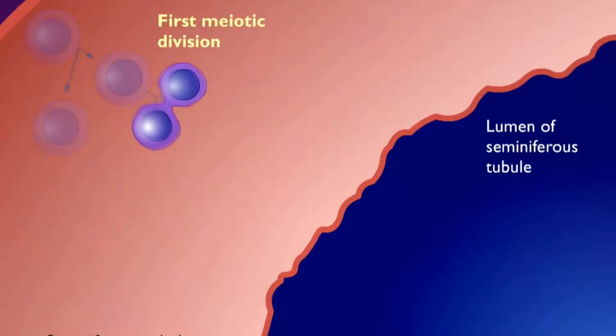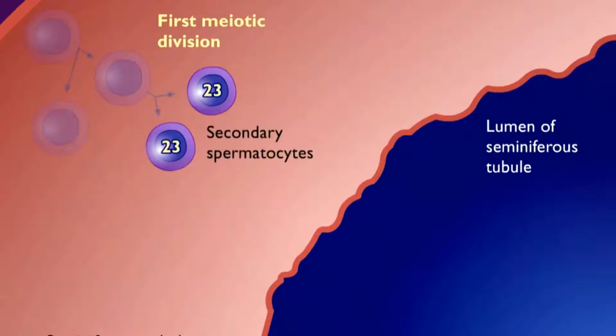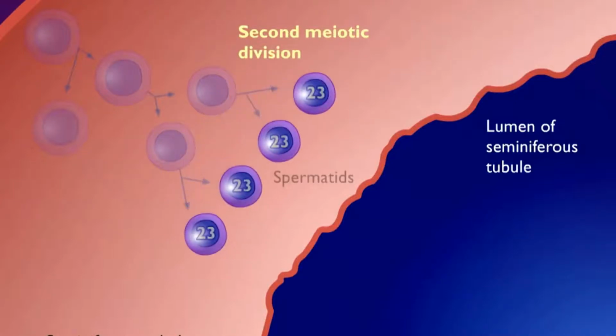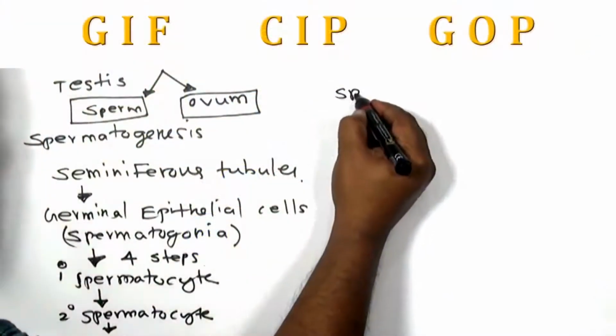And then it will be converted into a secondary spermatocyte. Later, these primary and secondary spermatocytes are converted into the next material called spermatids. Let me write here spermatids.